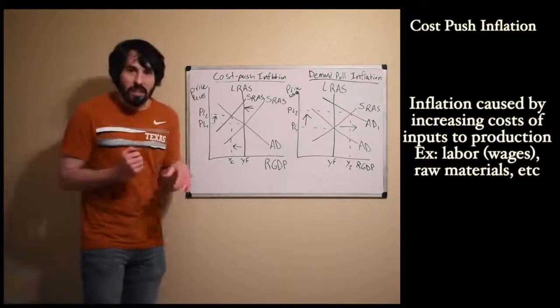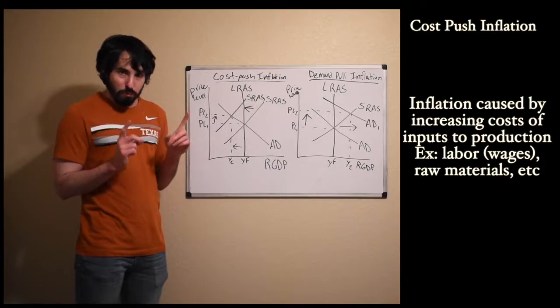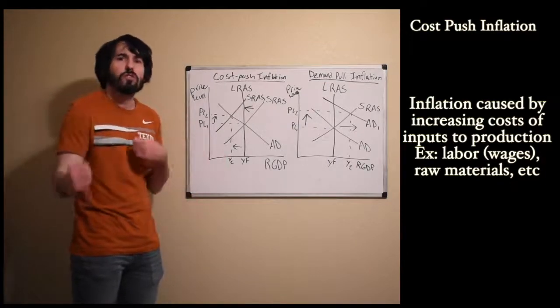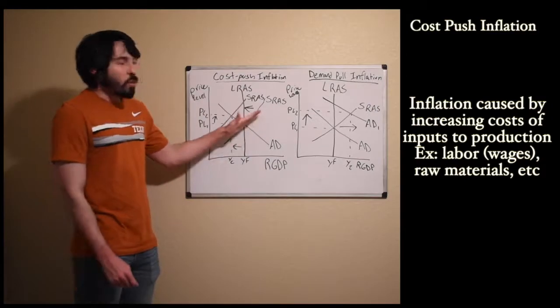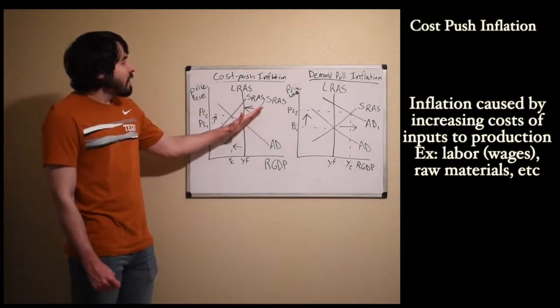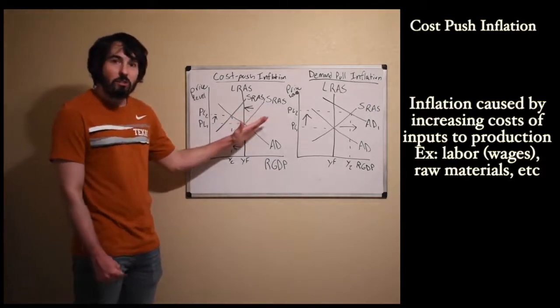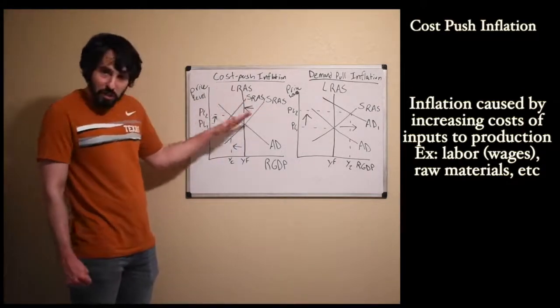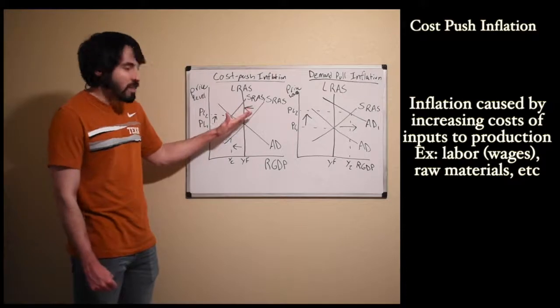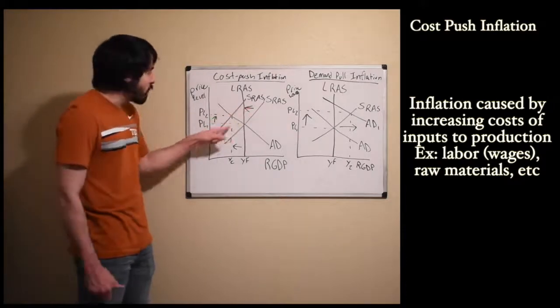This is generally going to be caused by the price of something like oil, something that's used for the production of everything, increasing. Price of oil goes up, oil is used in the production of everything. It's harder to make things, everything costs more to produce, so short run aggregate supply shifts to the left, cost push inflation. The cost of doing business is increasing, causing the prices of everything to go up.